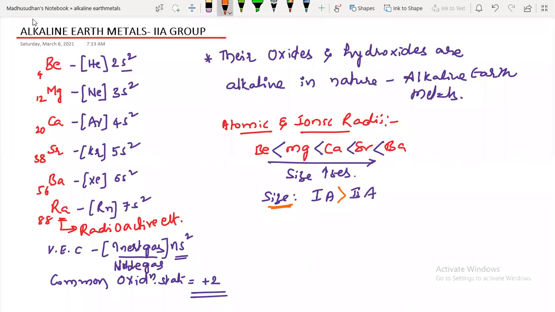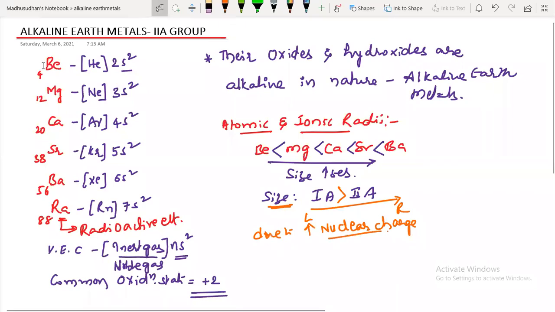What is the reason for this? As you are going from left to right in the periods, nuclear charge increases, right? Increased nuclear charge is the reason for it. Okay.